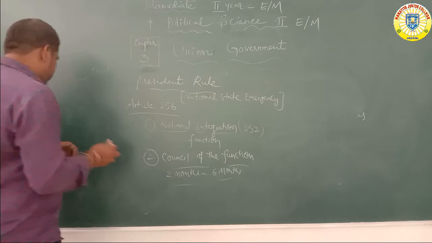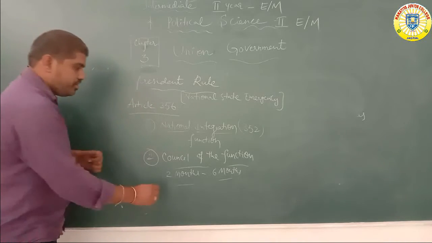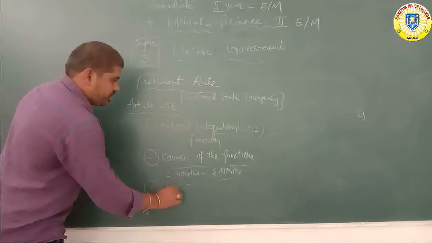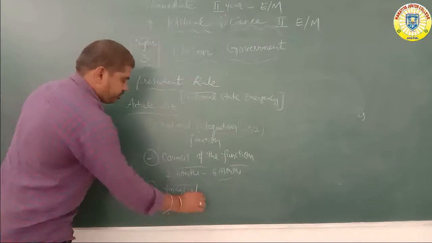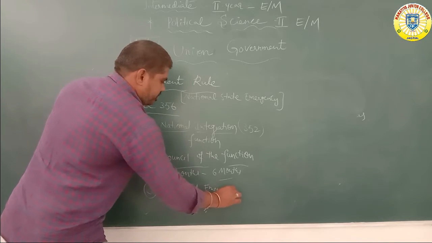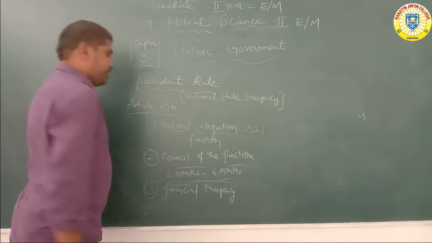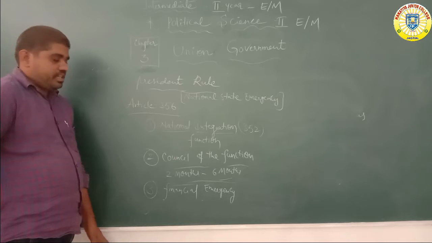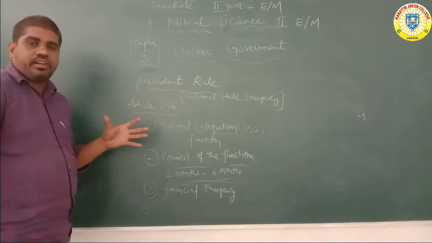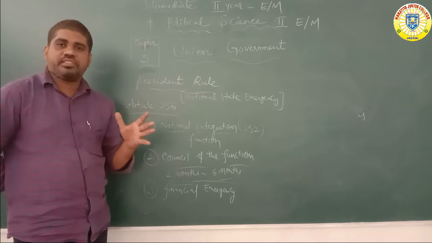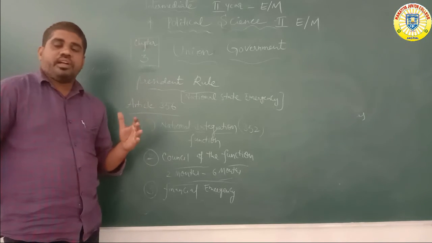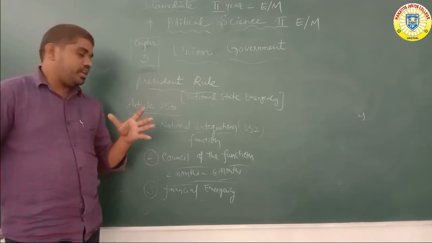Number 3, next, functions of financial emergency. Financial emergency means economic problems created at the national level and state level. The economic problems are discussed and solved under the emergency.